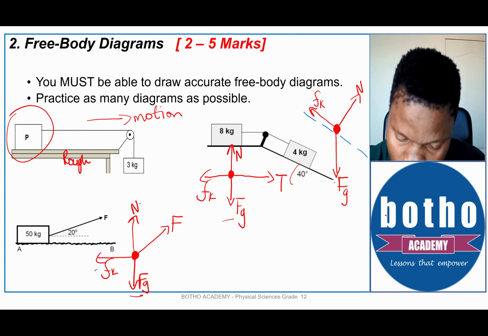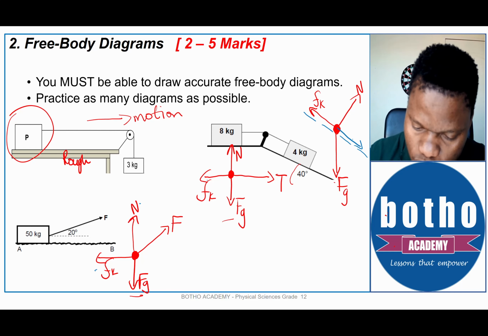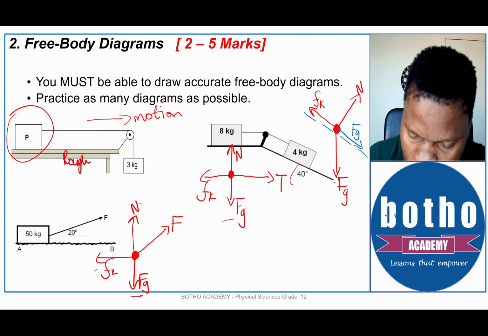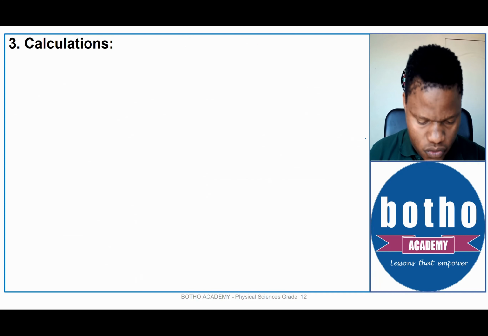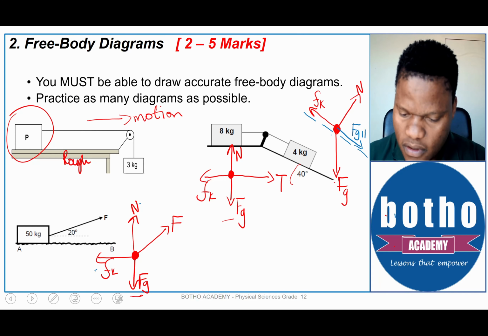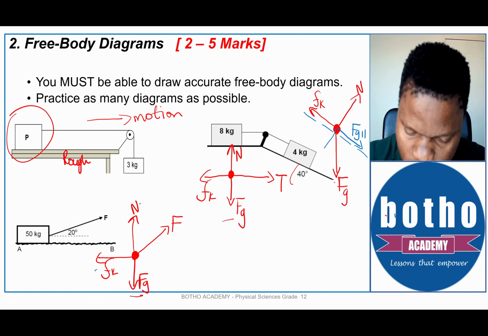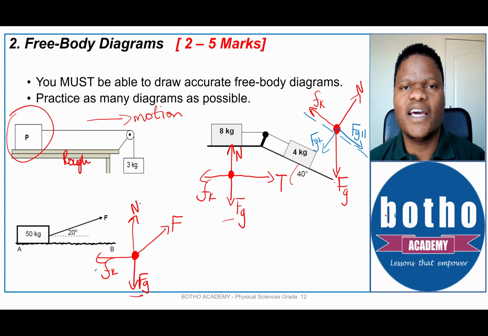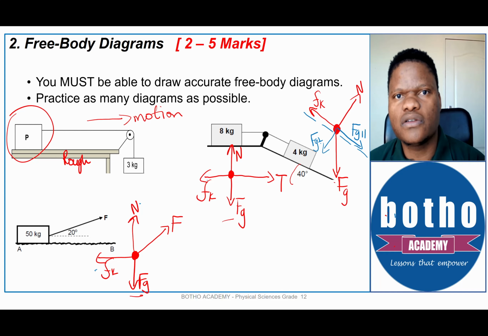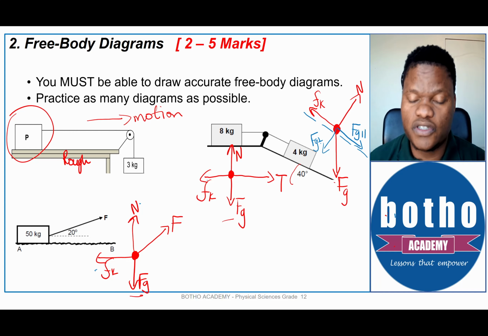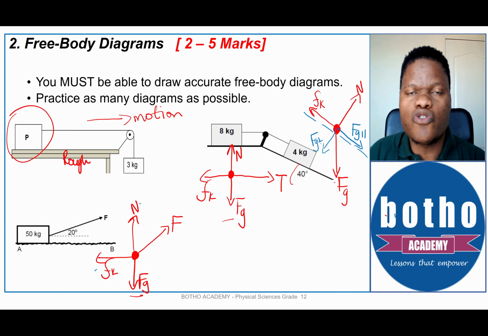The first one would be down the slope, and that would be what we call FG parallel. And the second one is what we call FG perpendicular, which is perpendicular to the slope. That we only do when we need to do calculations. So you don't have to draw the blue forces that I've just indicated now in your free body diagram.